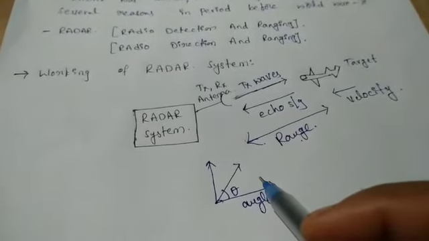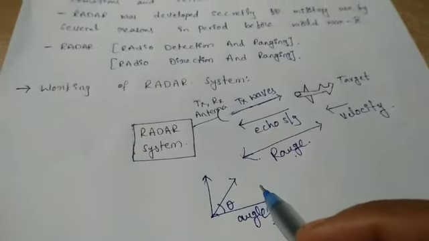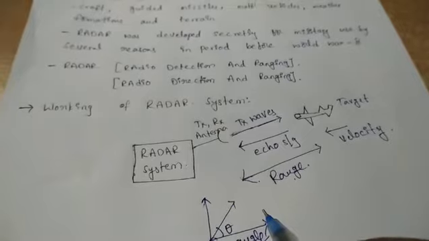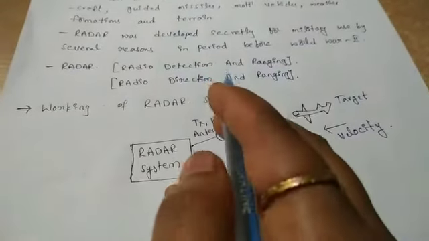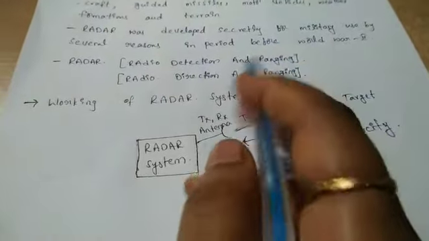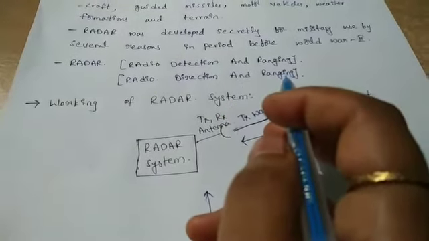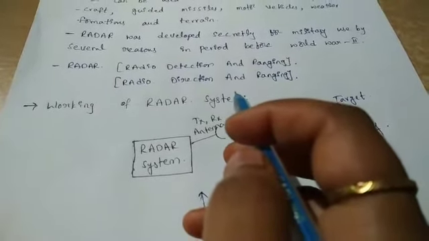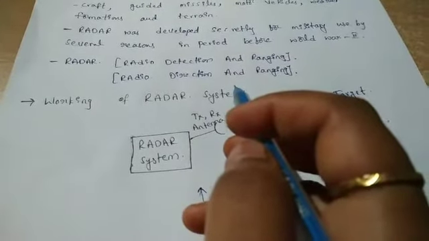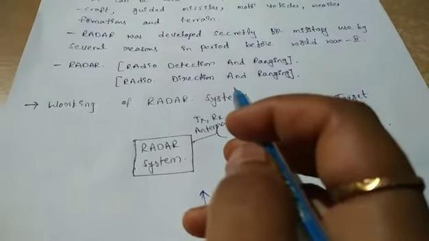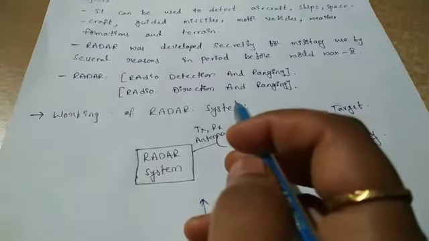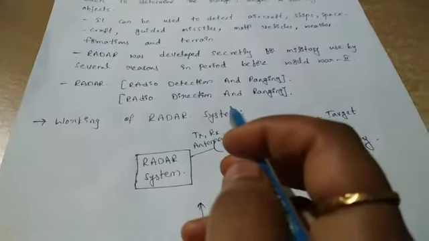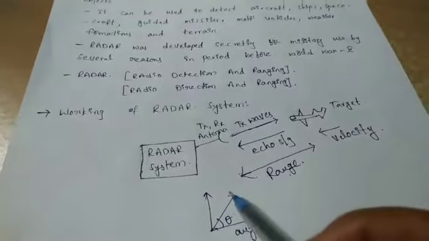And the next topic is the working of radar system. Before we see how radar works, let us look at the full form of radar. Radar stands for radio detection and ranging, or it could be radio directional ranging. By using radio waves, we are detecting unknown objects and doing ranging of objects. In that we identify the range, the angle and the velocity of those unknown objects. Now let us try to understand the working of radar.